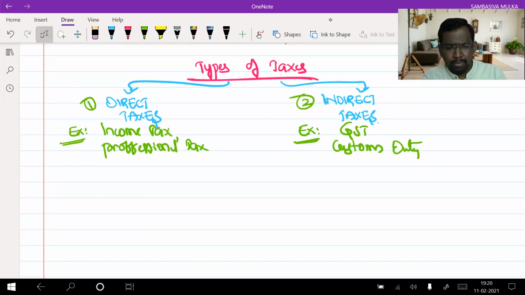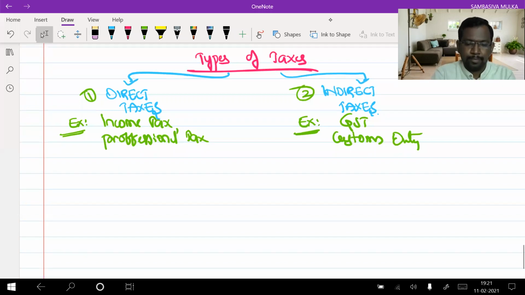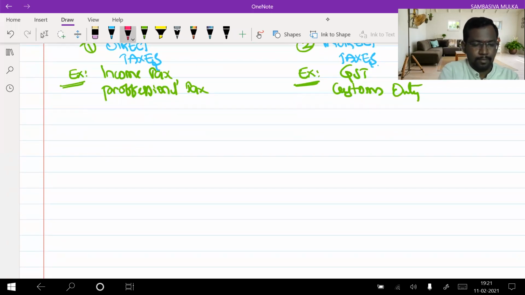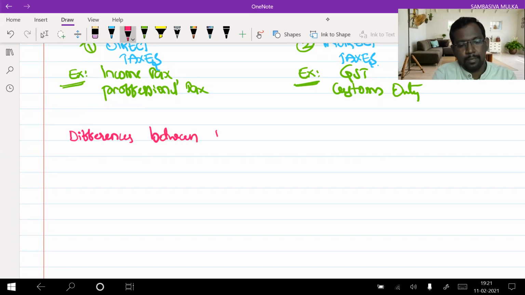Hope you are maintaining running notes, writing now. Enough time is there for you to write and copy all this. Very good. Next, moving on: differences between direct taxes and indirect taxes.